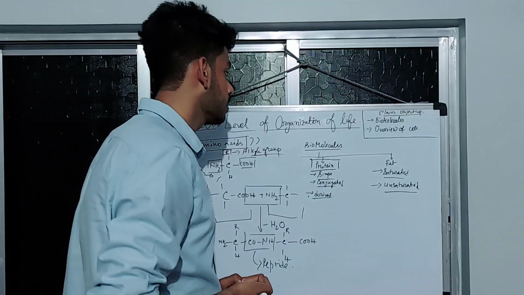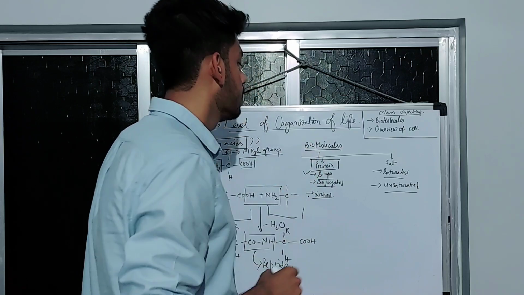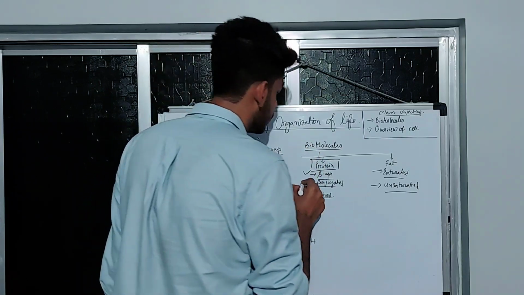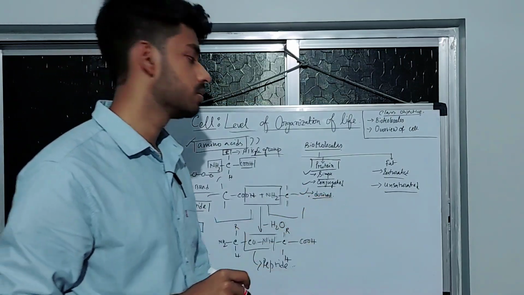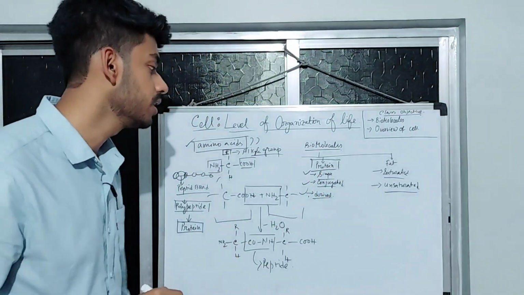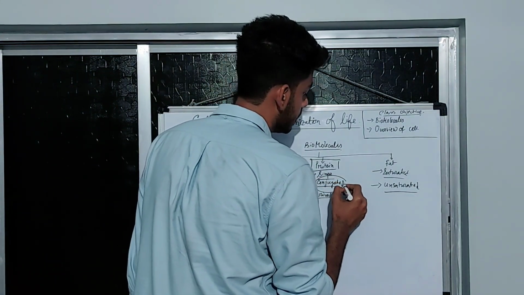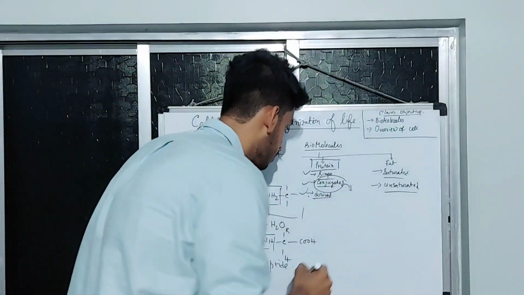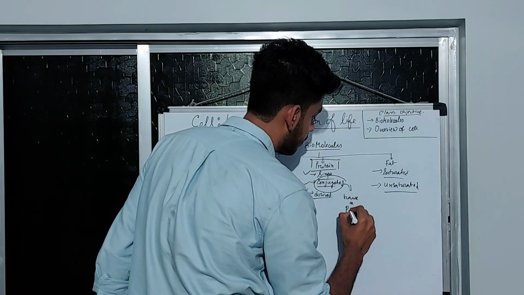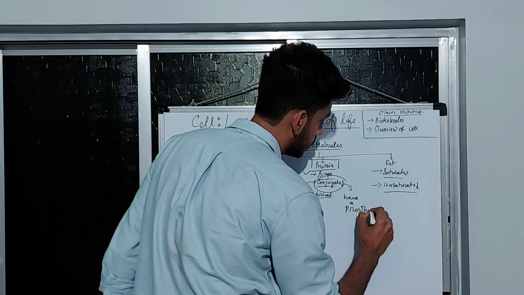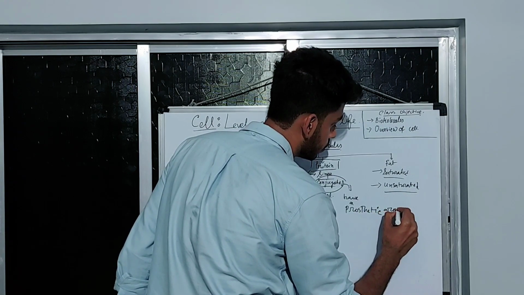And there are certain types of protein that are present, that is simple proteins, conjugated proteins, and derived proteins. Simple proteins are the proteins that are normally synthesized in our body. Conjugated proteins have a prosthetic group. What is a prosthetic group?